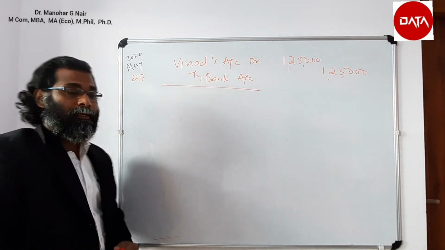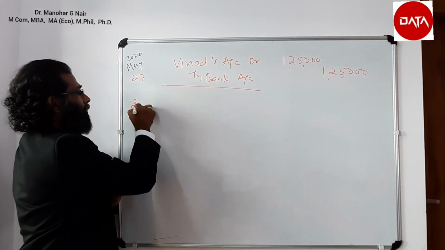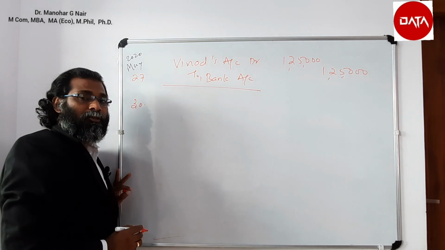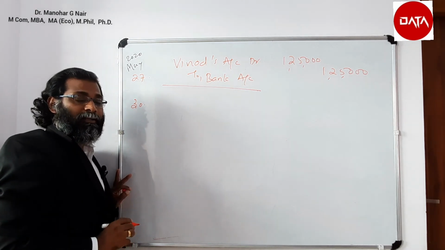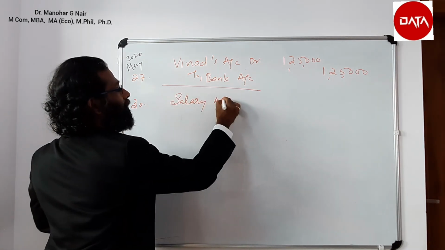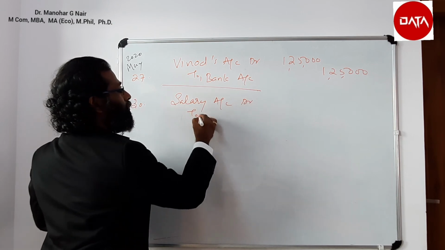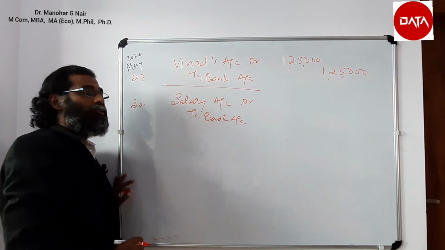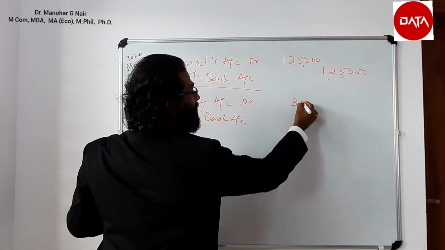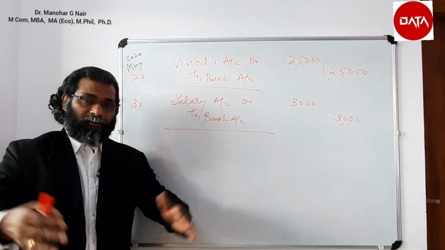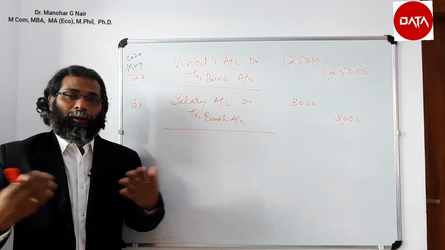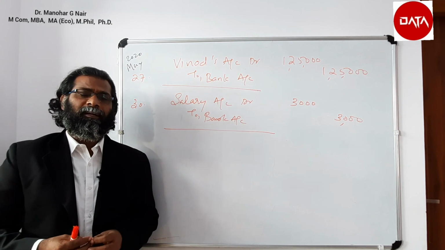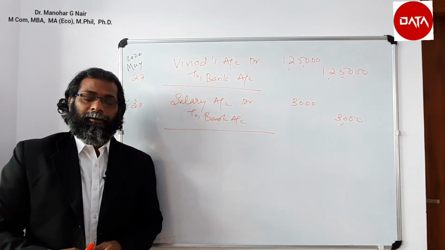And finally, the last transaction is on 30th, salary paid by check. Salary is an expense, so it is to be debited. Salary account debit to bank account, because it is paid through check, value 3,000 rupees. What we have tried here is to interpret the double entry rules, the three rules that we adopted.